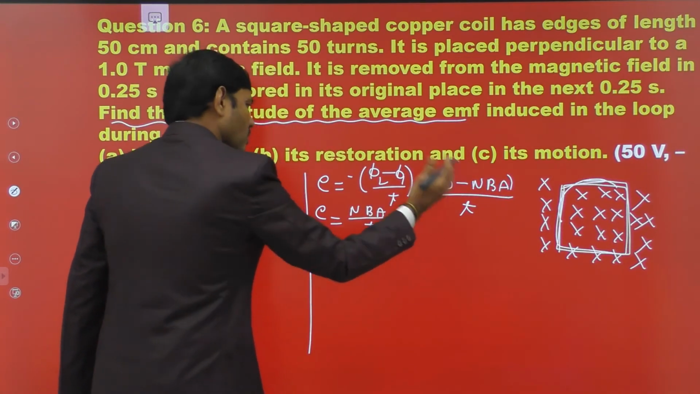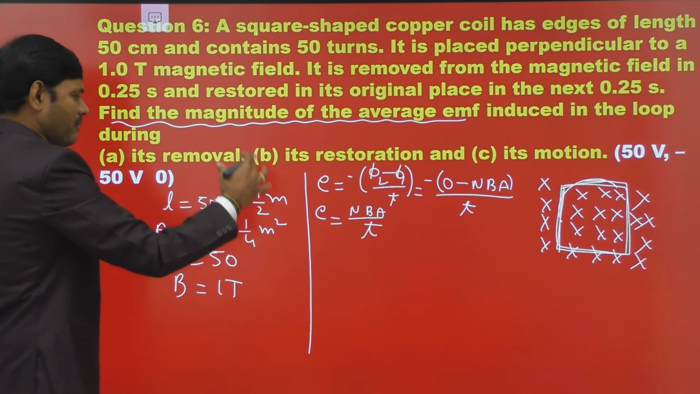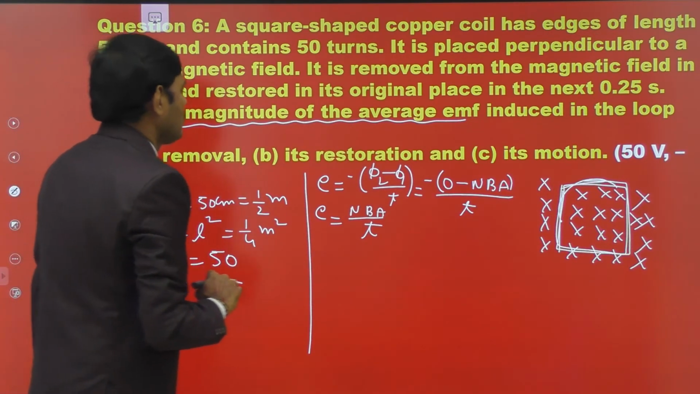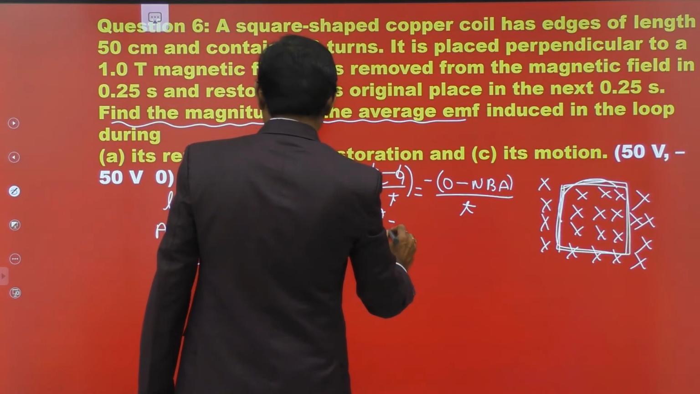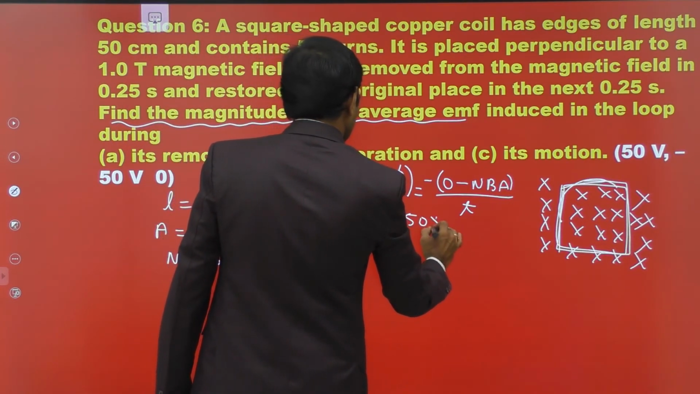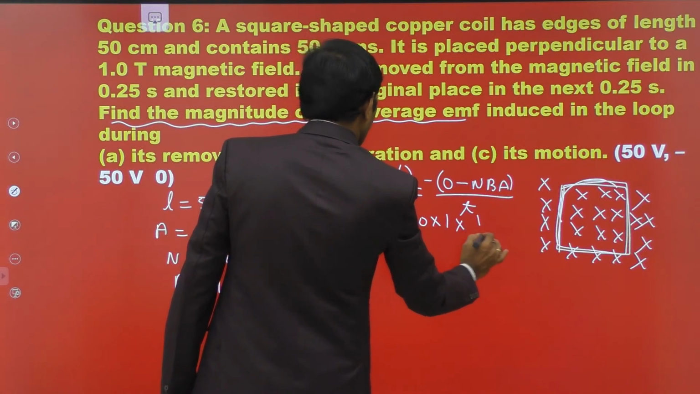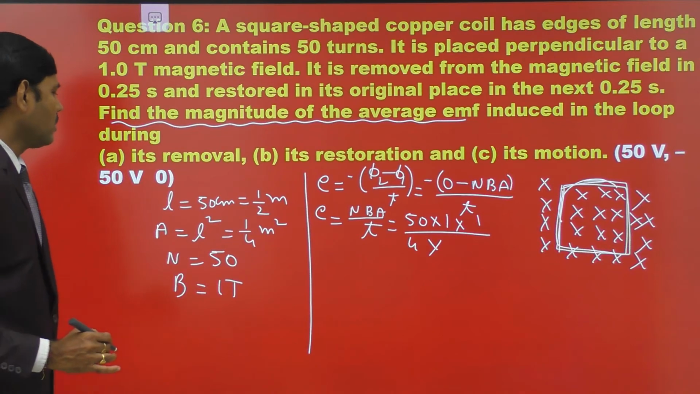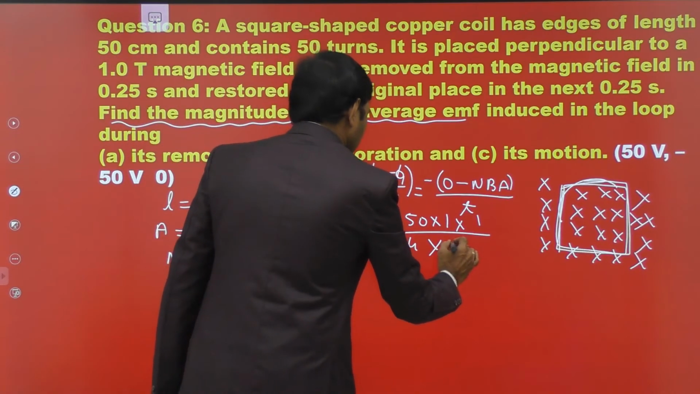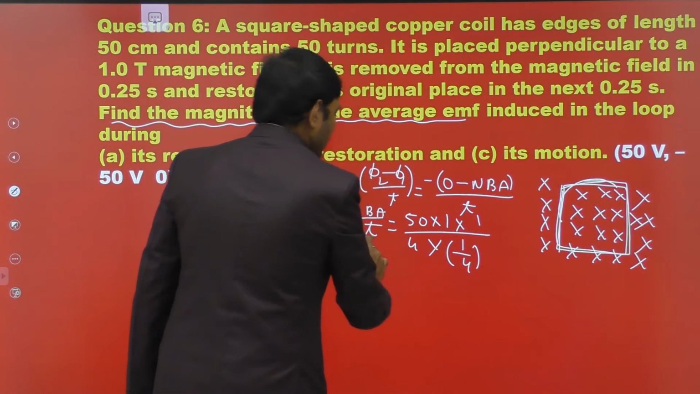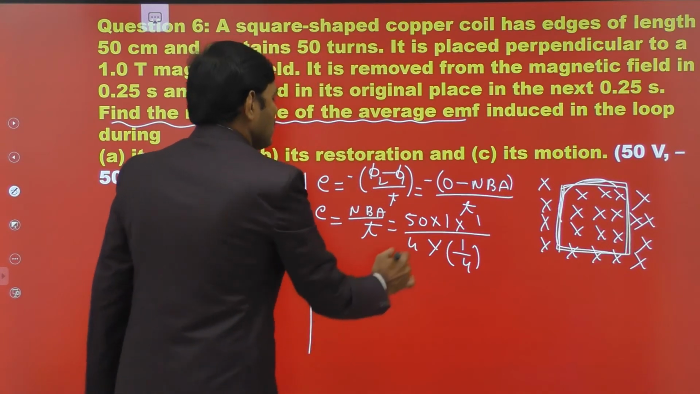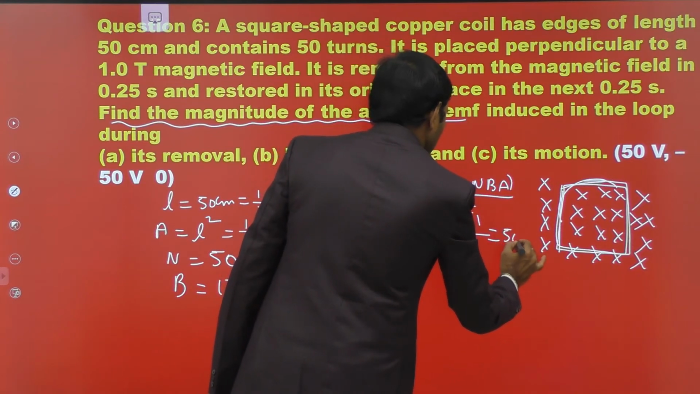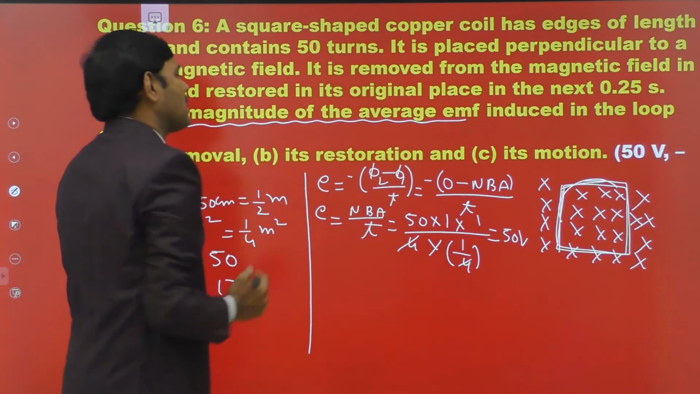So during the removal of the coil from the magnetic field, the EMF induced is E equal to NBA by time taken. The number of turns is 50, the magnetic field strength is 1 Tesla, and the area of the coil is 1 by 4 according to the data. The time taken is 0.25 seconds, which is also 1 by 4, so they cancel. Then the EMF induced is plus 50 volts during the removal of the coil.